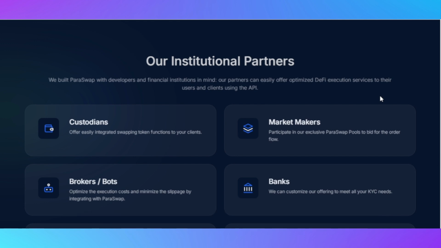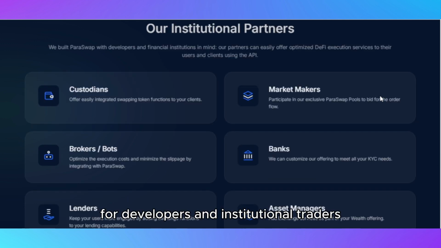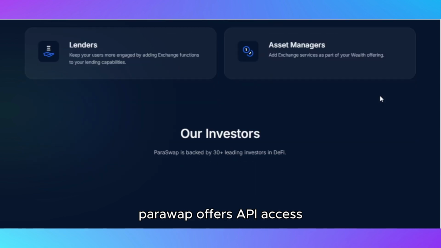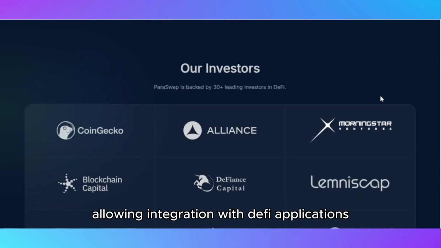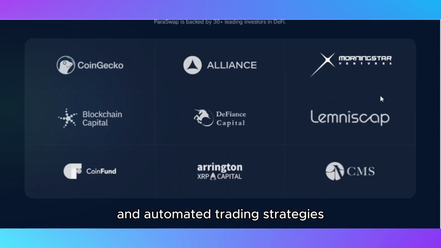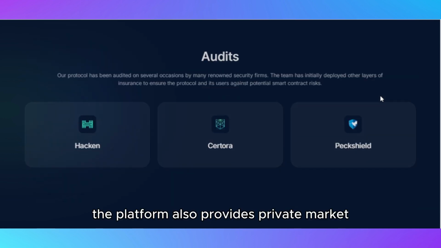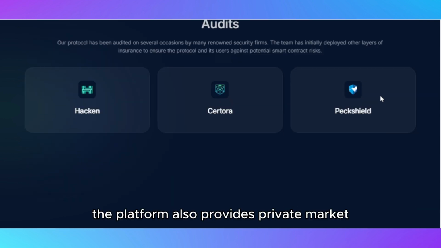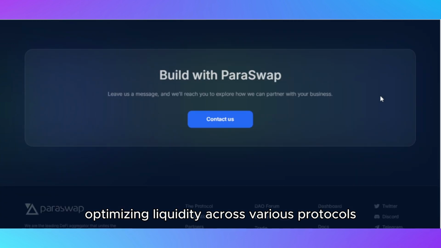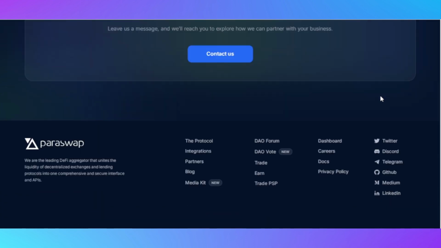cross-chain traders. For developers and institutional traders, ParaSwap offers API access, allowing integration with DeFi applications and automated trading strategies. The platform also provides private market-making solutions, optimizing liquidity across various protocols.